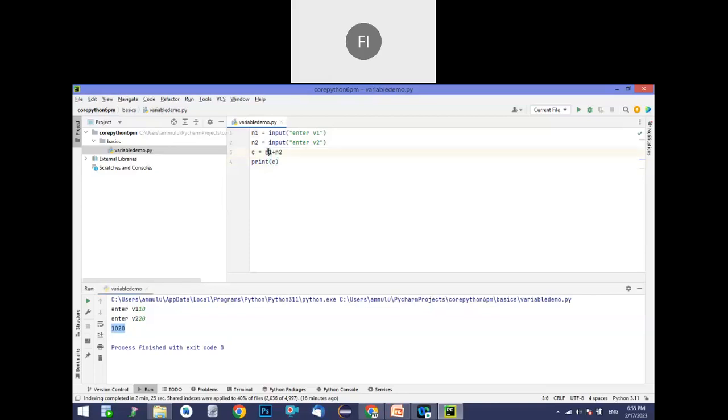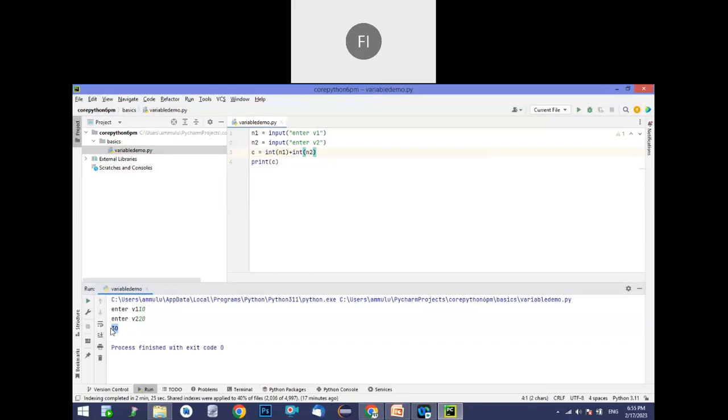To make it addition, you need to typecast into integer, so we write int of. This is what we call explicit typecasting. That means we should typecast into numbers; it won't be done automatically. Now if you run the same program, you can see the output is 30. This is technically what we call typecasting.